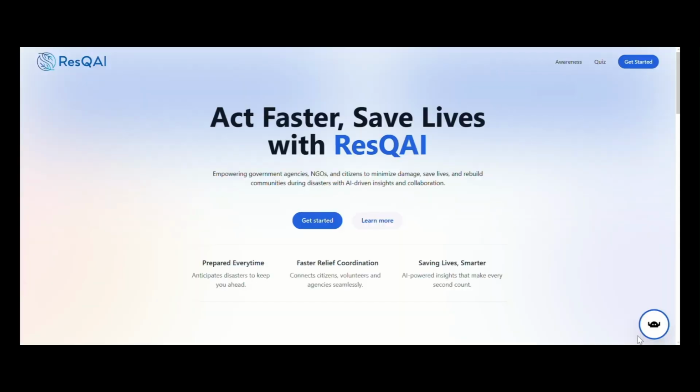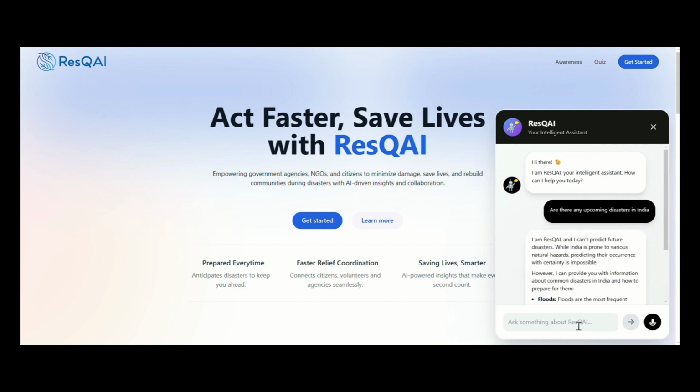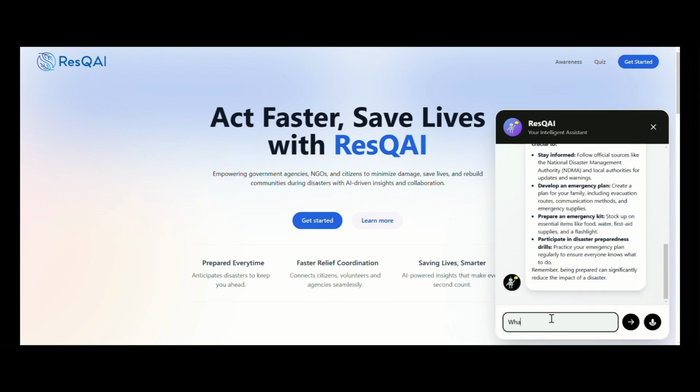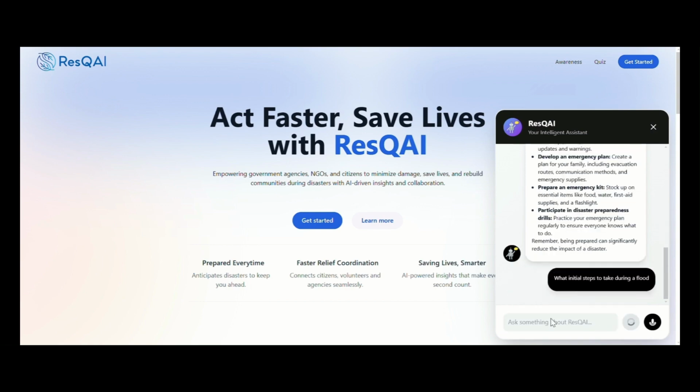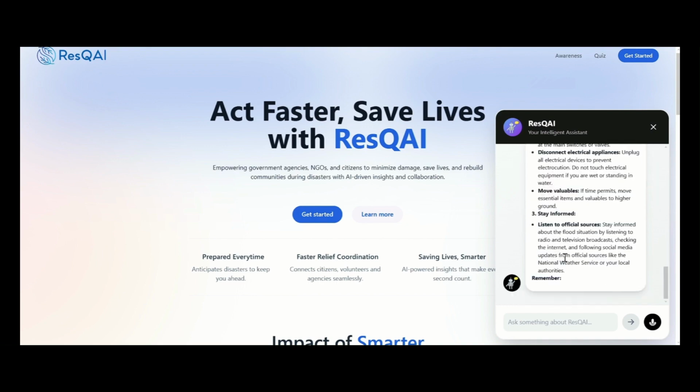The Rescue AI chatbot is a powerful tool integrated into a platform built using Google Gemini Flash AI and sourced with Google Search. It is designed to provide users with quick and accurate information about disasters, both ongoing and historical. Through the chatbot, users can access real-time updates about any disaster happening around the globe or dive into detailed insights about past events.